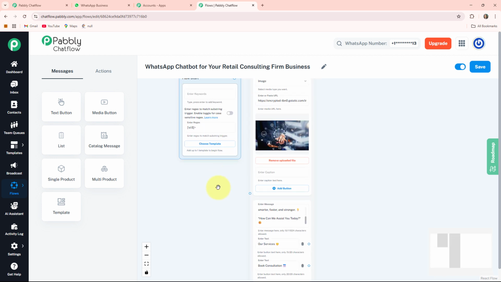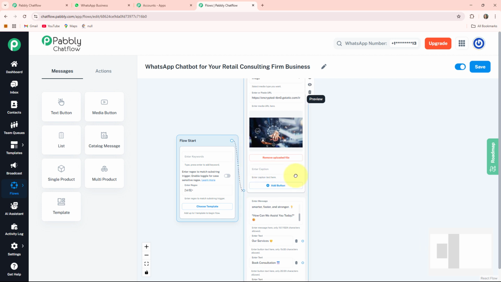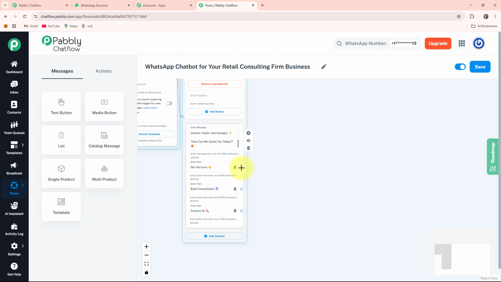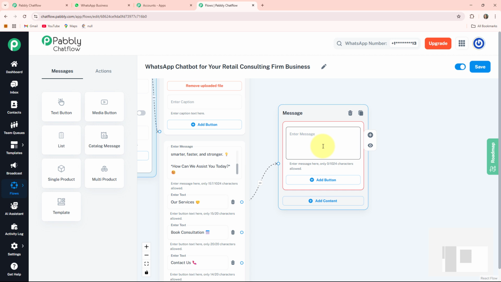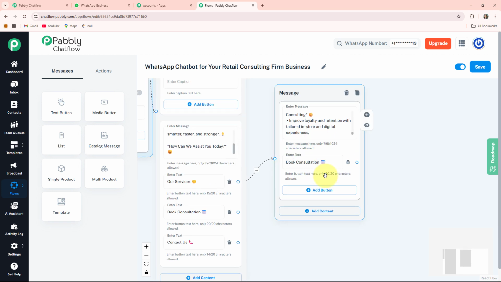Now I am connecting the starting point of my flow to the welcome message I wrote here. By clicking on this circle, drag a line and connect this line to this circle. Here our flow starting point is connected to our message. Now if my clients want to view the services that I am providing to them, then they will click on this button, so my bot will respond to them. For that I am clicking on this circle, drag a line, choose content type as text plus button. It will provide me one enter message box where I can write all the services that I am providing to them. Here I write it. Also I am adding one button, that is book consultation.